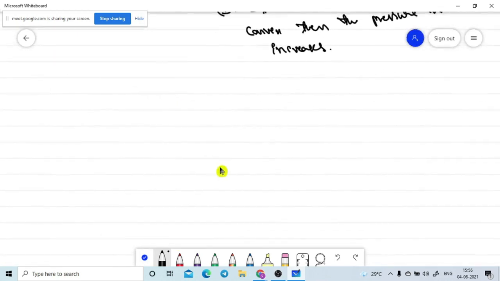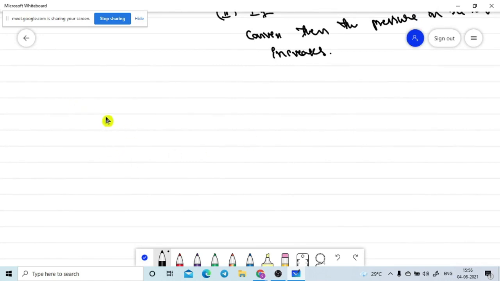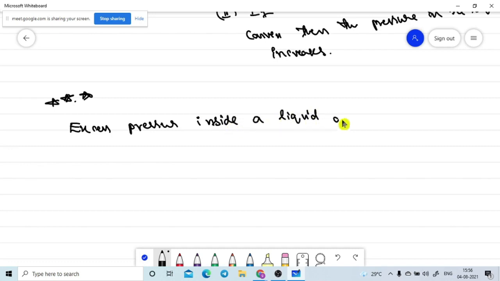Now the important topic is excess pressure inside a liquid drop. Important topic, excess pressure. Sir, the angle of contact diagrams are also the same, right? Yes, same, no issue, same diagram. So the excess pressure inside a liquid drop.